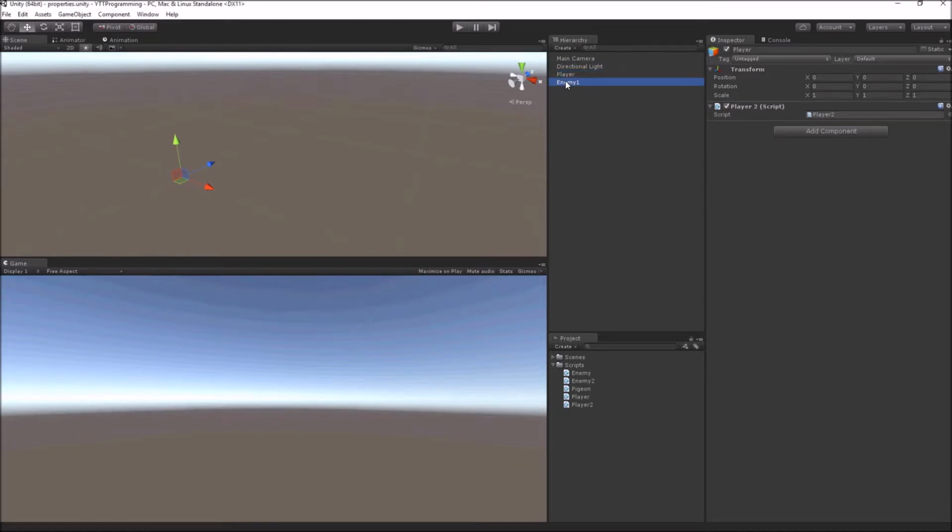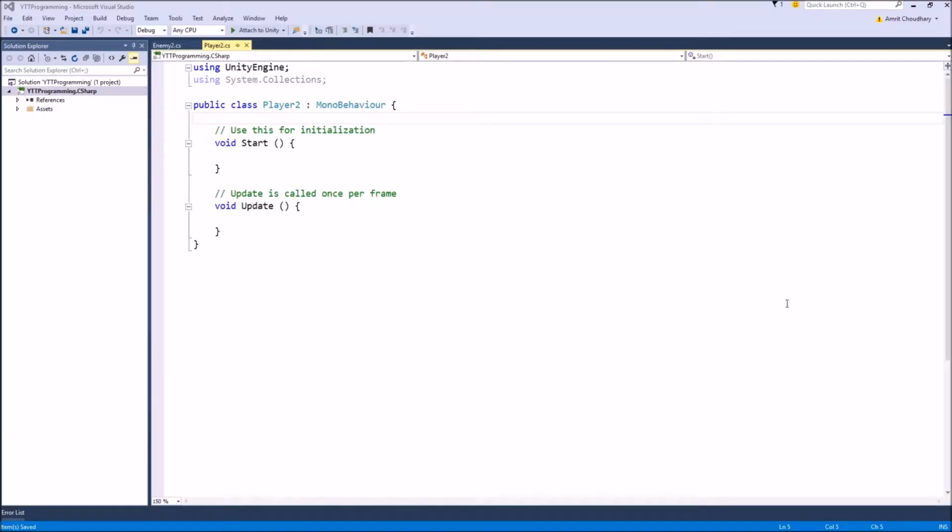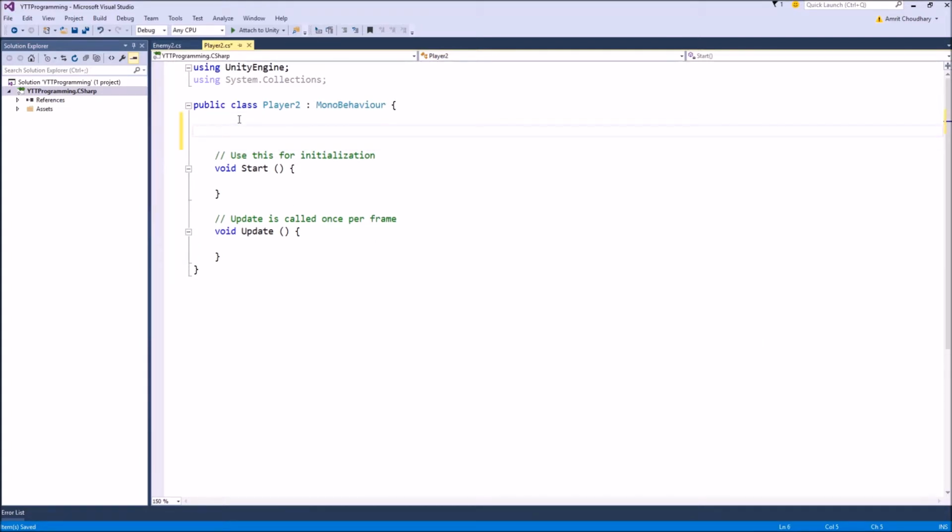So I have a very simple setup here. I have a player and I have an enemy, and I want my enemies to be notified of the player's death. I will also create a prefab of this enemy, and I will show you how the enemies which are generated at runtime will also be notified of my player's death. Since generally we create the events in the script where the event originates, we will come to our player script and start creating the player death event.